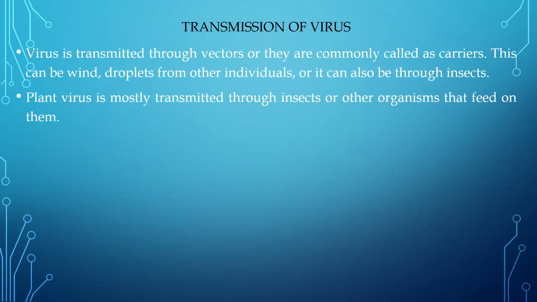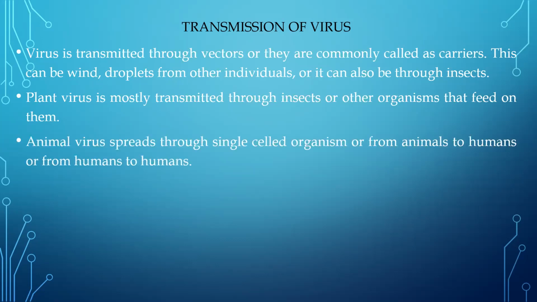Now, most of the plant viruses are transmitted through insects or other organisms that feed on them. That's quite common. Animal viruses usually spread through single-celled organisms, or from animals to humans, or from humans to humans. I guess everyone knows they're trying to track down how this coronavirus came into human beings. Most of them are quite sure that the coronavirus basically came from bats to humans. So animal to human transmission of viruses can happen. Right now, it is not a bat which is responsible. It is a human being transmitting the virus from one human being to another. So again, human to human, the virus can be transmitted.